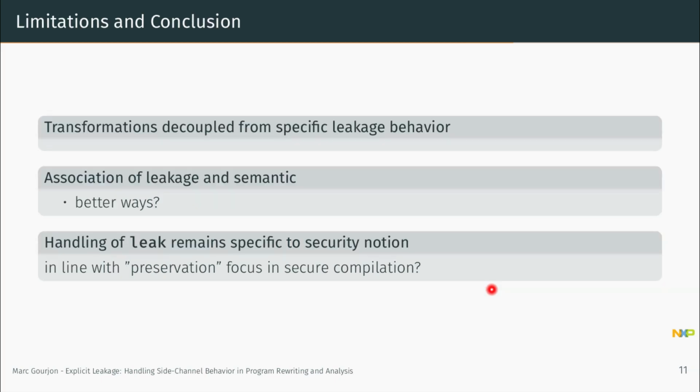To summarize, the concept of explicit leakage really allows us to specify a diverse class of leakage behavior, and the transformations become largely independent of the actual behavior considered. This is quite nice. This is the good part of it. On the other hand, the association between leakage and semantics now has to be maintained, and this, I think, can be improved. Finally, handling of the leak statements remains specific to the security notion. And I think this is just in line with the focus of secure compilation anyway. Thank you.